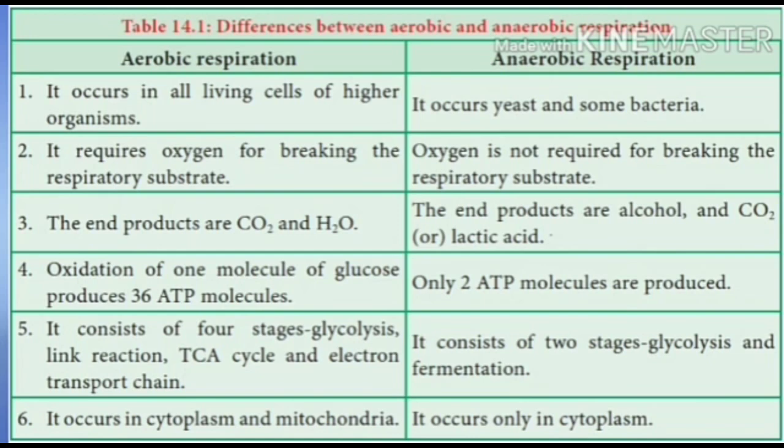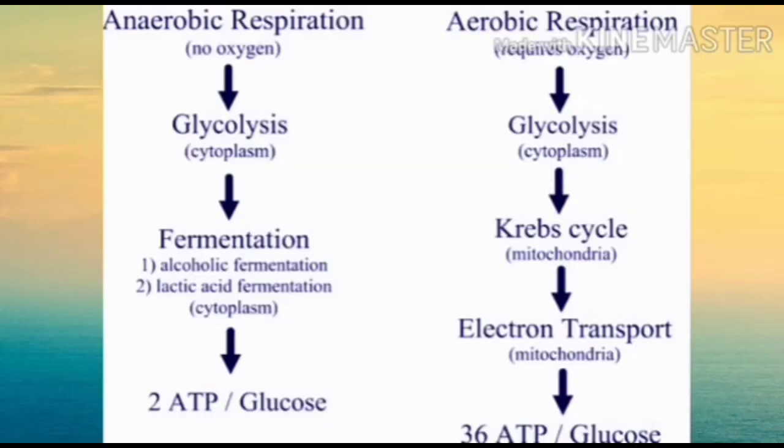From this chart, a few questions were asked in previous typical NEET exams. The number of ATP molecules produced at the end of anaerobic respiration? The options are given as 36 ATP, 38 ATP, 2 ATPs, and 12 ATPs. So the correct option is 2 ATPs. Also, a question was asked in the previous exam: which of the following is the correct match? They gave the stages of aerobic respiration and the locations where they occur.